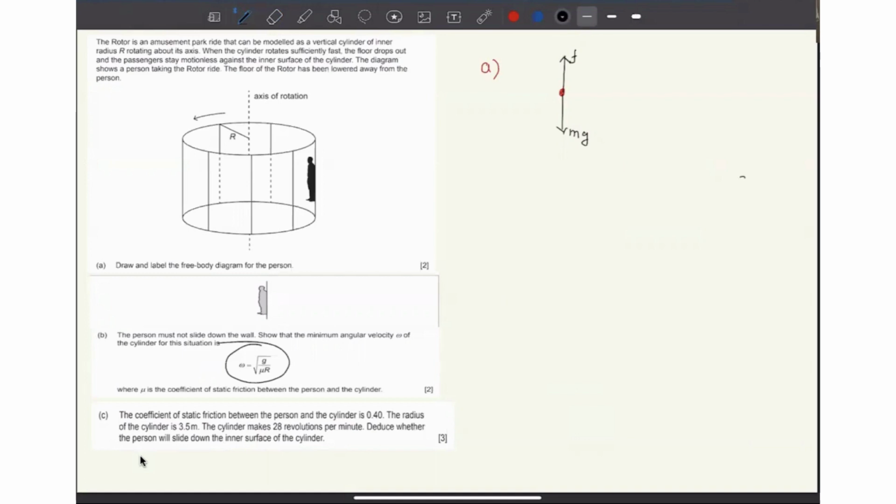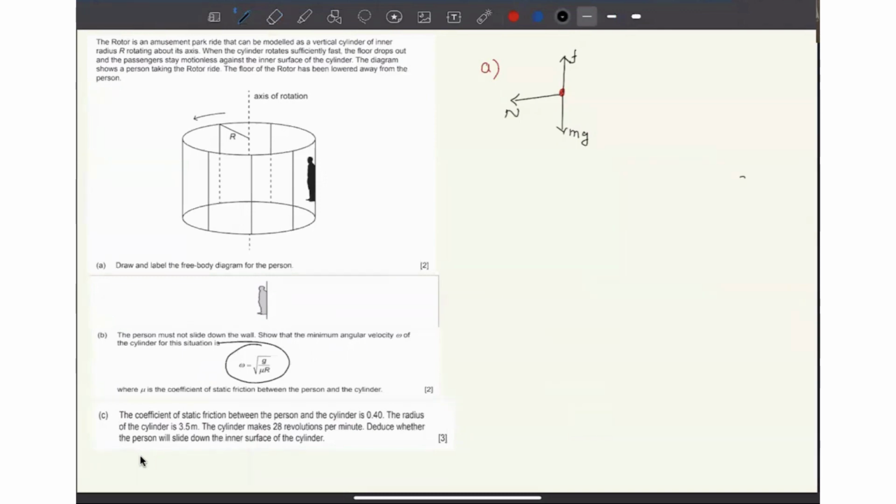Now, over here, mg is done, F is done. So one more force, the normal reaction force, has to be there. Now, why a normal reaction force? Because the person is standing against a surface. The normal reaction force always acts perpendicular to the contact surface, if you remember. So this is the free body diagram of the person.